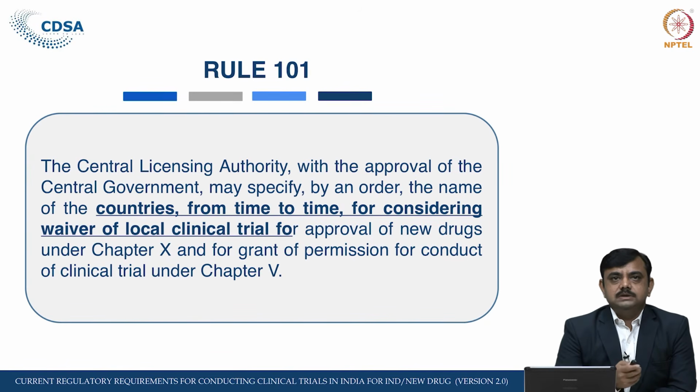The meaning of this is that if the drug is already approved in some stringent regulatory authorities, the names of the countries would be specified by the central government by gazette notification. And if in that country the drug is already approved for more than 2 years, 3 years, and there is no data regarding adverse effect or side effect of that drug.